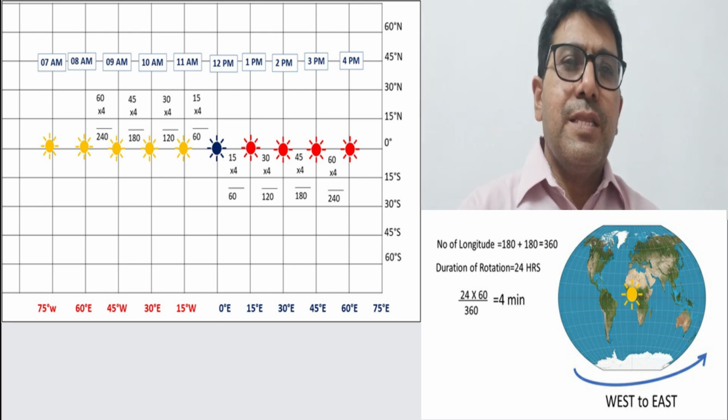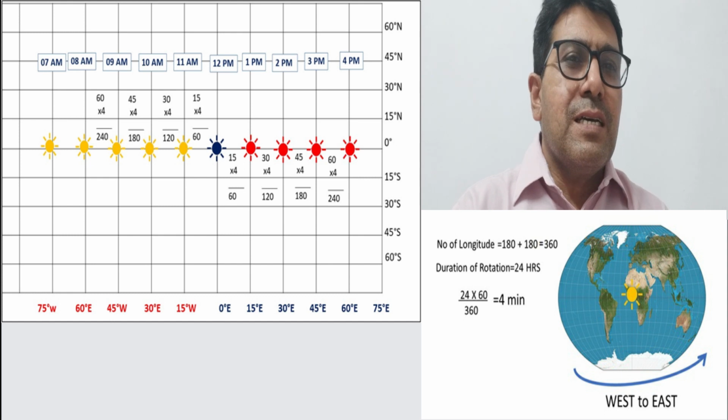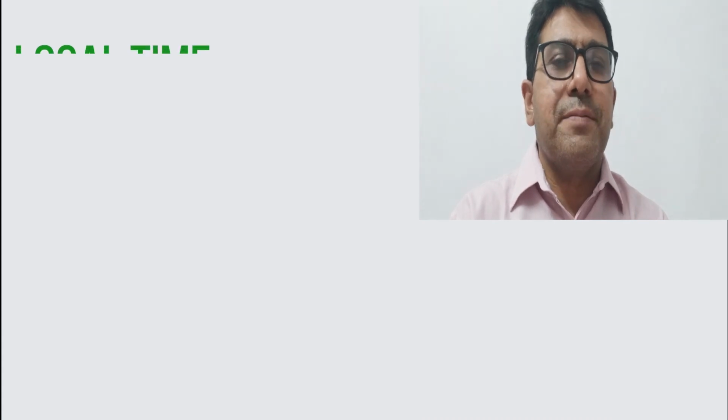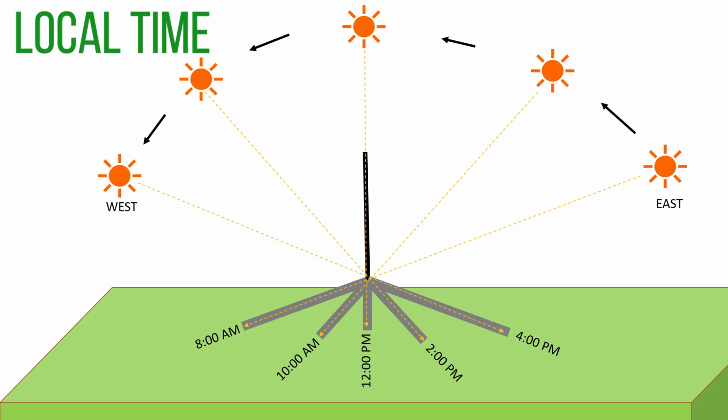The reason behind it is that there are three types of time. One is local time. Local time is measured with the help of the sun. If any object's shadow is shortest at a particular time of the day, and if we synchronize our watches at that time as 12 p.m. or 12 noon, it will be local time.